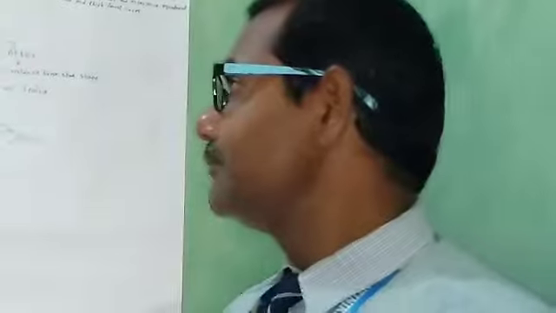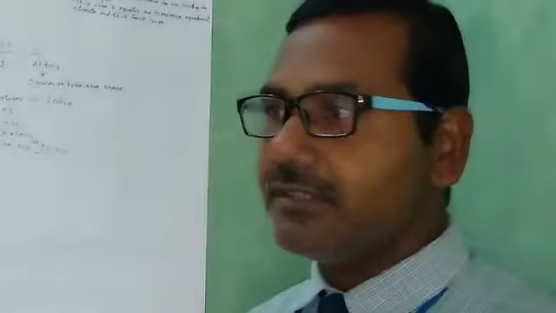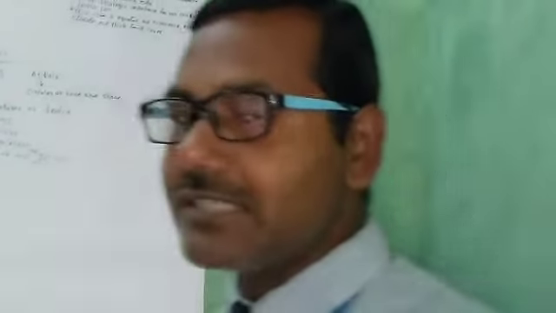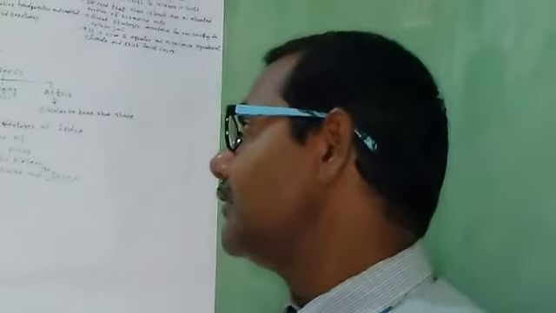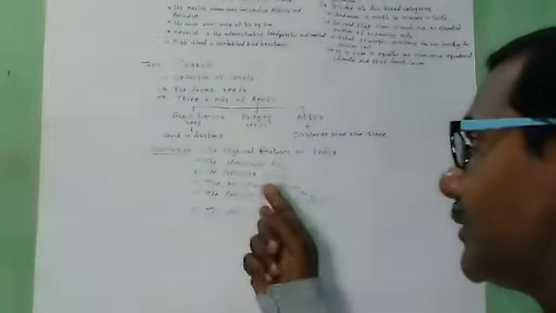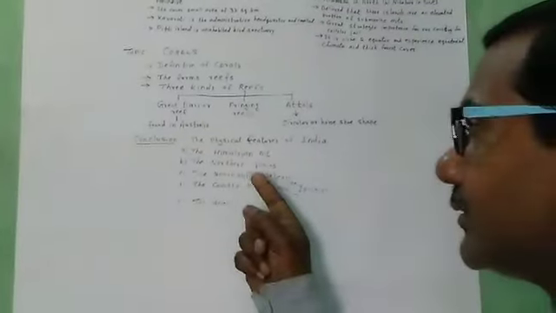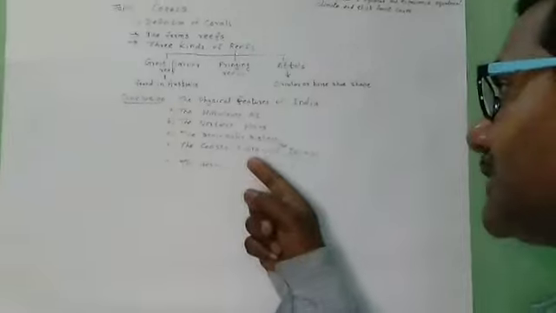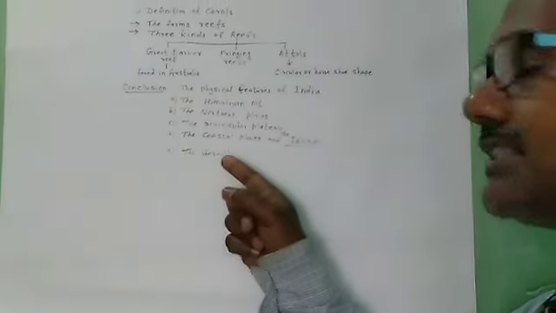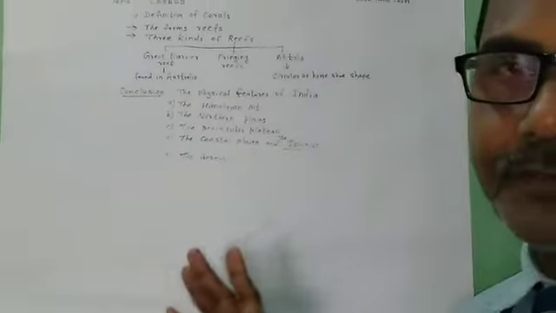Now see the physiographic divisions. There are 6 physiographic divisions of India: the Himalaya mountains, the northern plains, the Peninsula Plateau, the coastal plains, the deserts, and the islands.